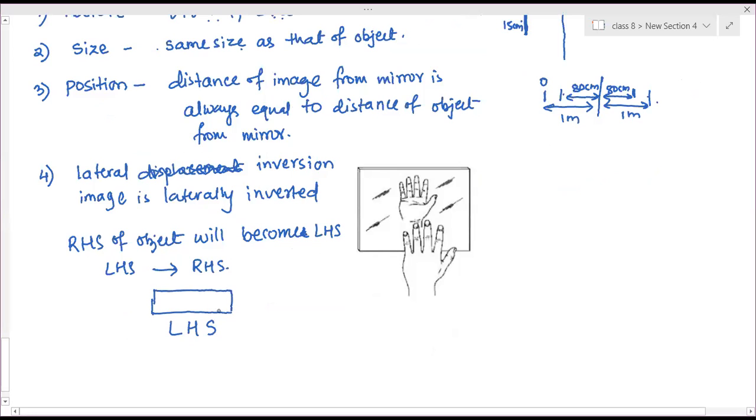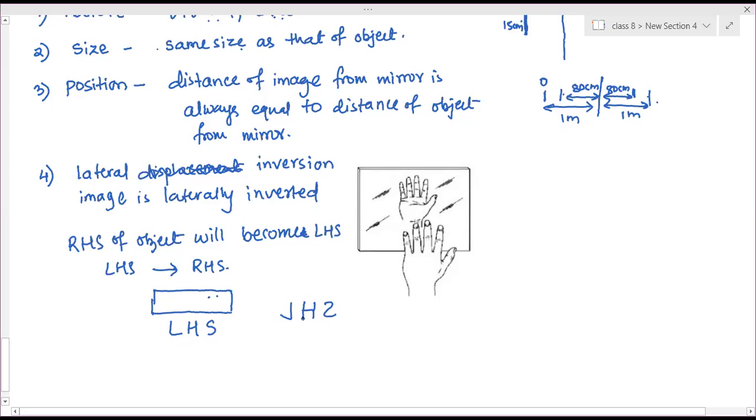How will it be seen? It will be inverted. The L is on the right side, there it will go to the left side. The look will be completely different. They will become opposite of each other.